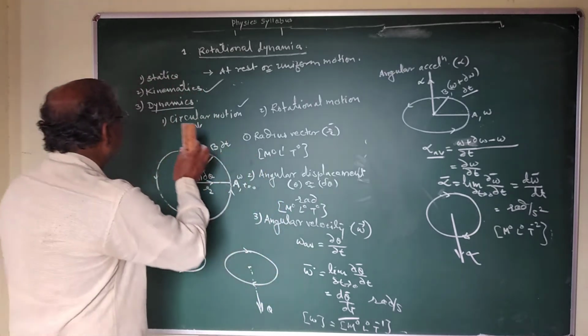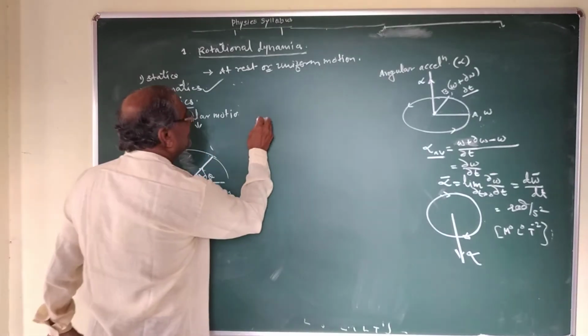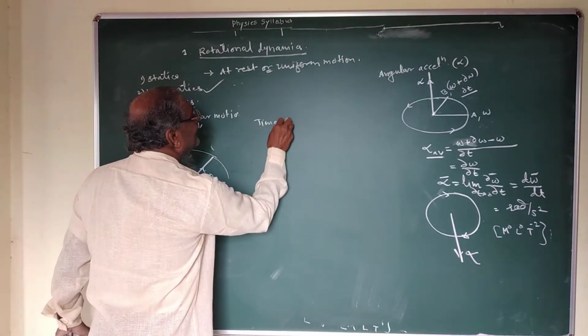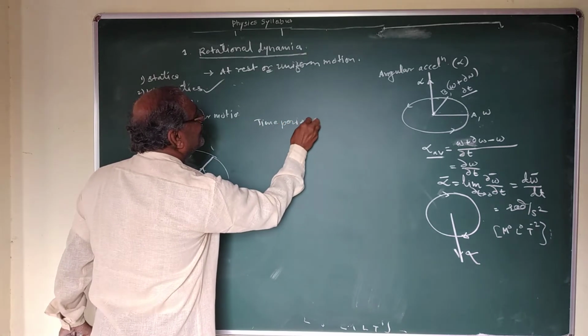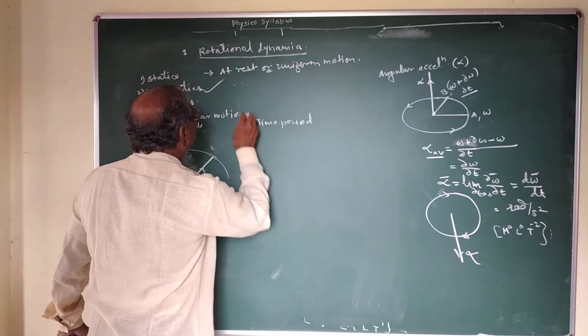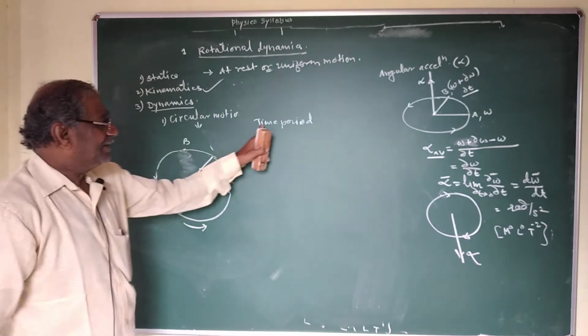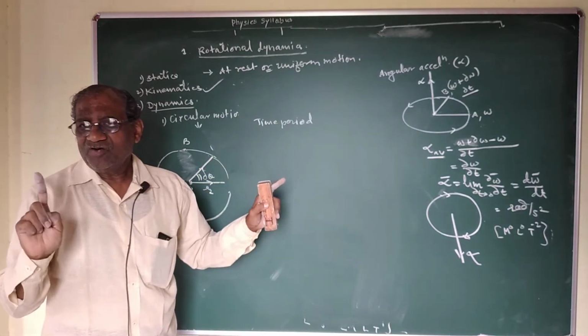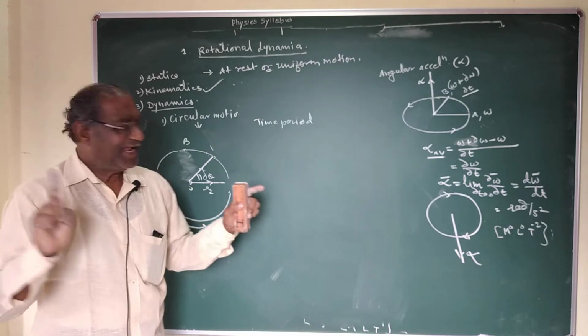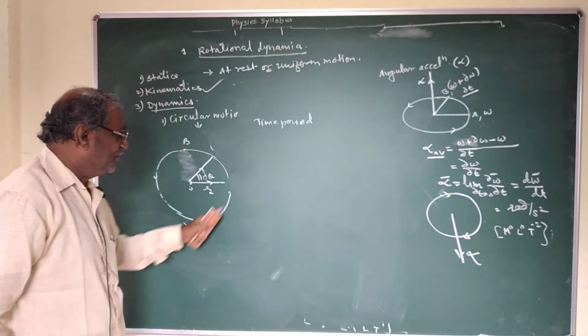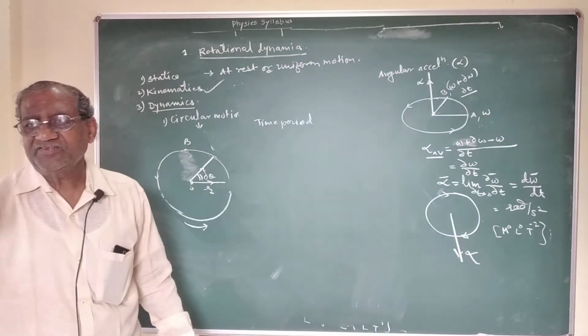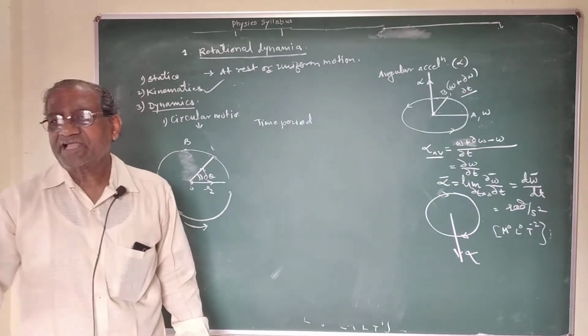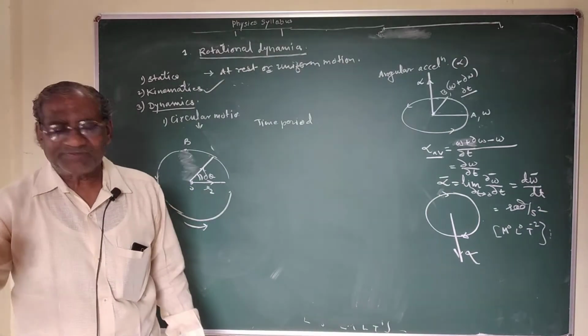Now the next term is time period. The time for one revolution, the time taken by the particle to complete one revolution, is called periodic time or time period, or simply it is called period.